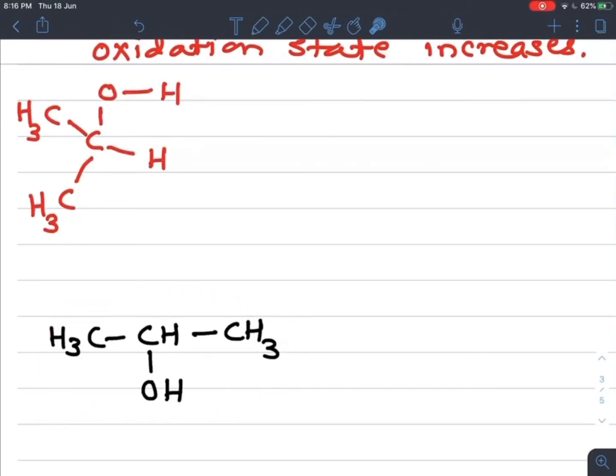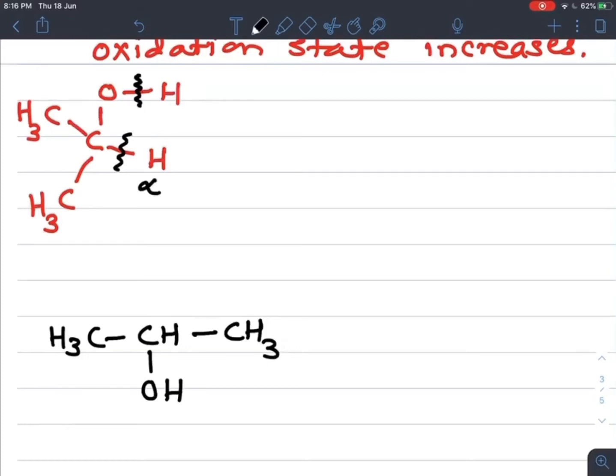This same alcohol is written this way to show the alpha hydrogen and the OH group, the functional group of this alcohol. Now see here, the OH bond breaks, and at the same time this alpha hydrogen, and this secondary alcohol contains one alpha hydrogen.